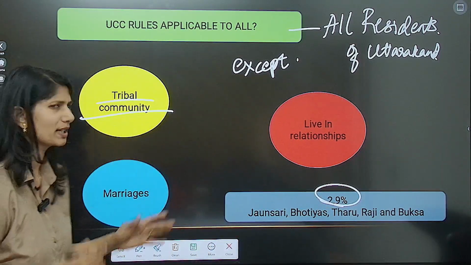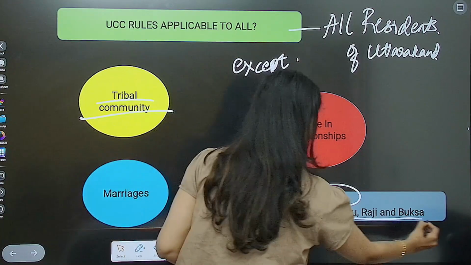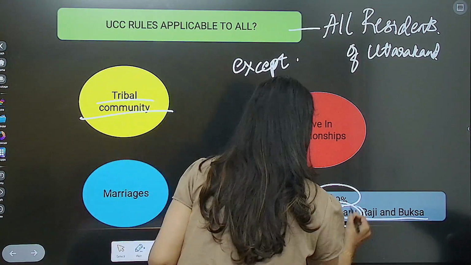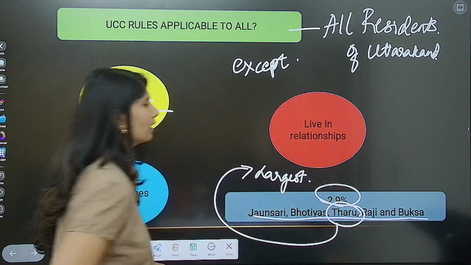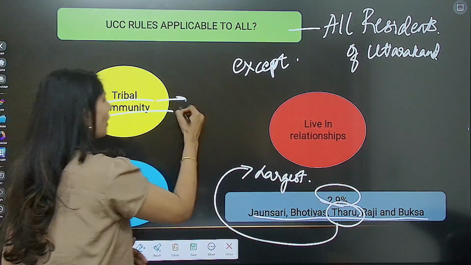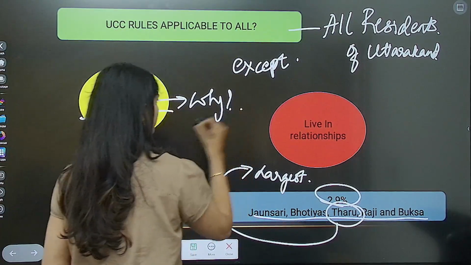Majority of them are from the Tharu community, which is the largest. We will deal with the question of why only they are exempt.